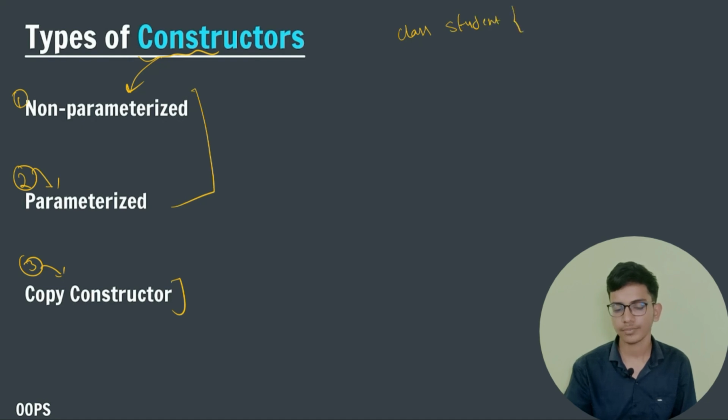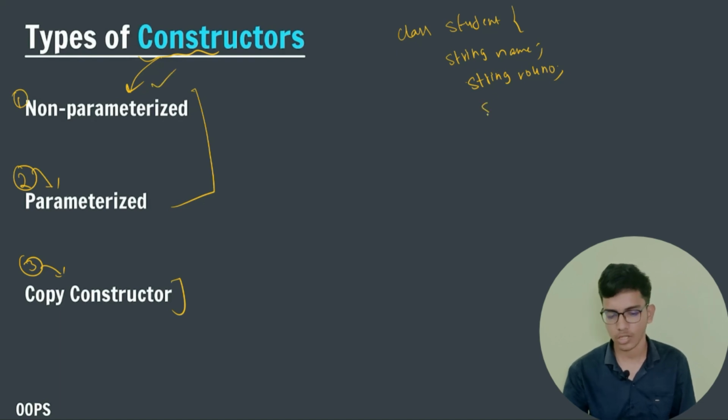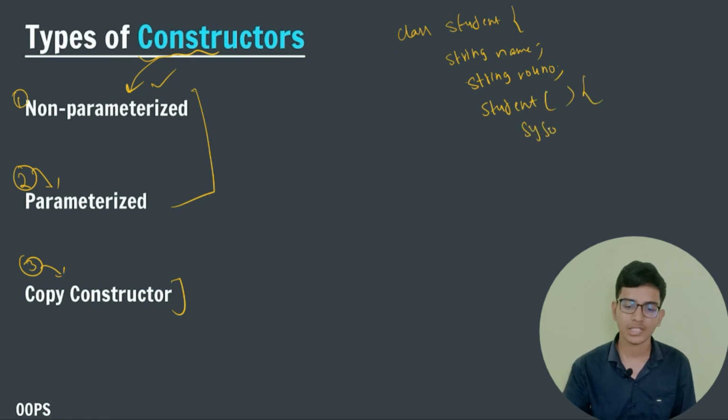After that I write string name, and string roll number. First I am going to create my first type of constructor, that is the non-parameter constructor. I will write my constructor name Student, with no input, and here I am printing with System.out.print: "I am a student".